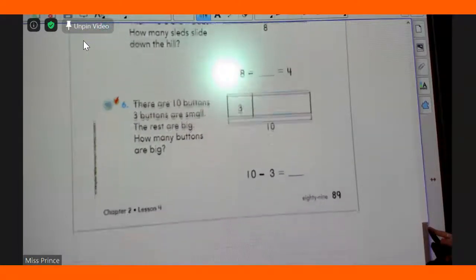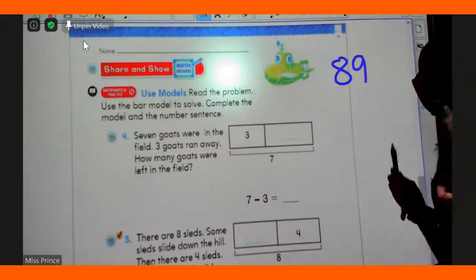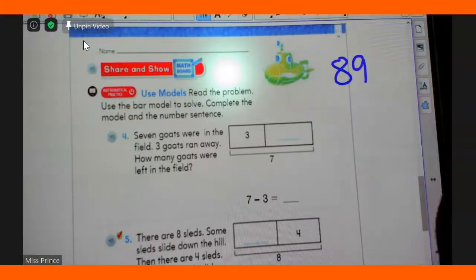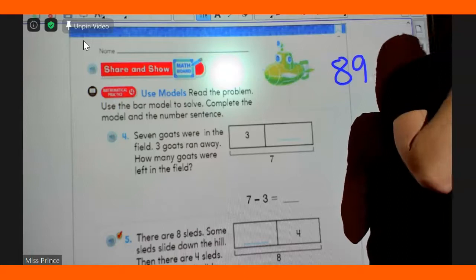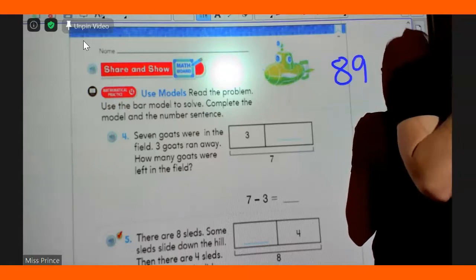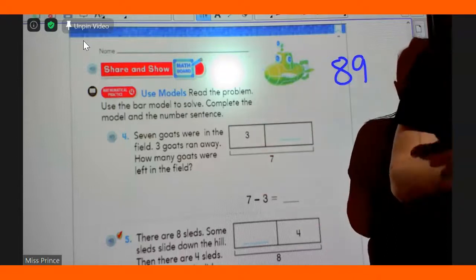One more page. You should be on page 89. I'll give you about 10 seconds to make sure you're on page 89. 1, 2, 3, 4, 5, 6, 7, 8, 9, and 10. Okay. I can't call on you because I still heard you. Elias, do you want to do the next problem?